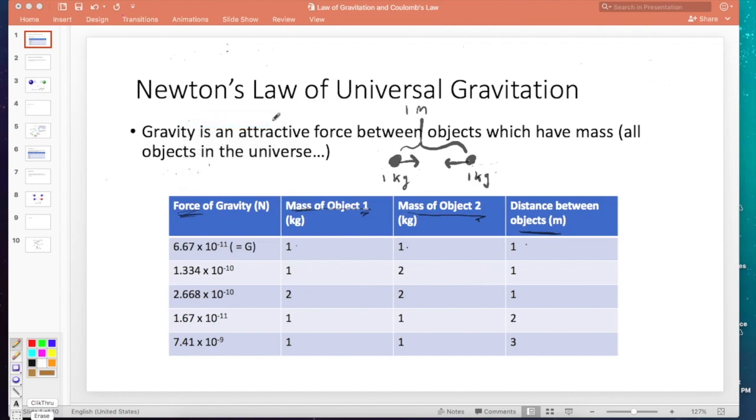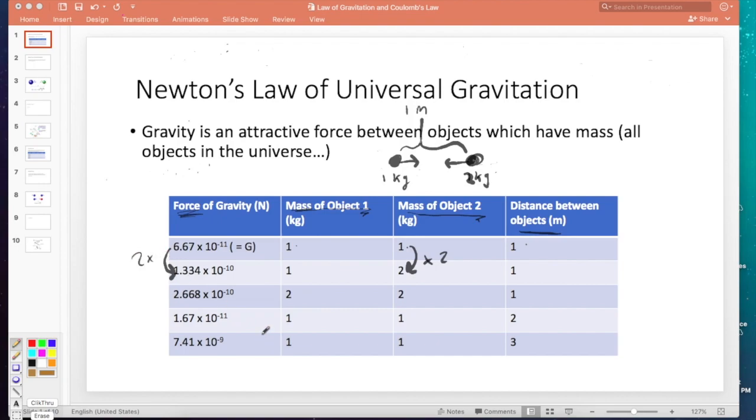So let's first test the mass of the object. So if we double the mass of object 2 over here, it's now 2 kilograms. So we make it larger, 2 kilograms. We keep them the same distance apart. Mass of object 1 is still 1 kilogram. What's going to happen to the force of gravity? We doubled the mass. If you compare these numbers mathematically, what happened? That is a doubling. That also got doubled 2 times.